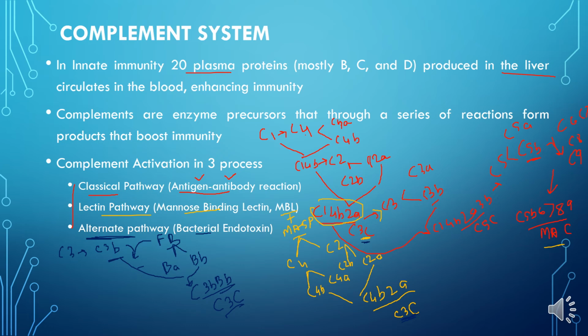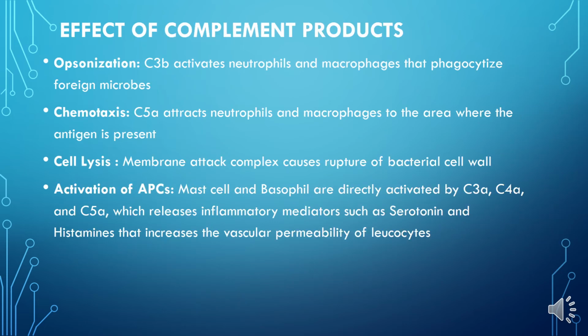So we see this C3 convertase of the alternative pathway is also different from that of the lectin pathway and the classical pathway. But nevertheless, now there are also effects of the complement fixation. We have seen that C3B has been a part of the C5 convertase, but C3B also has another function.